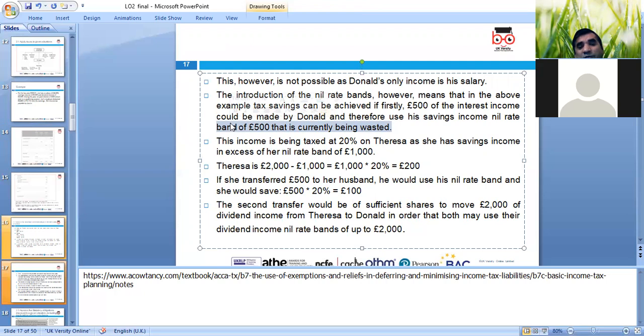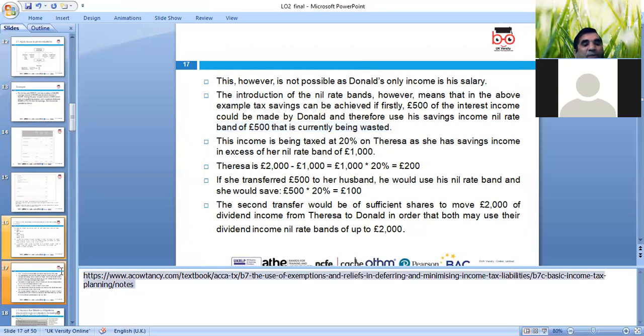The second transfer would be to share, moving 2,000 of dividend income from Teresa to Donald in order that both use their dividend income nil band of 2,000. So that's the case we can say.